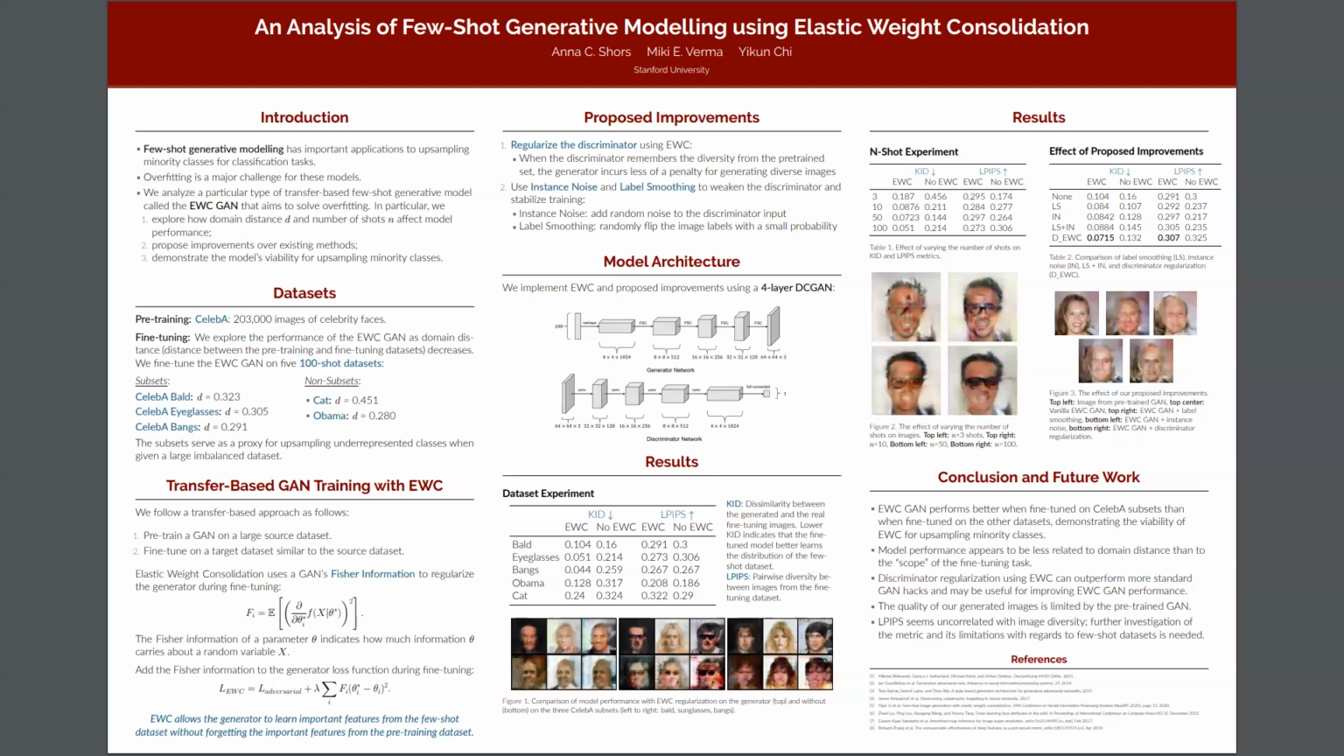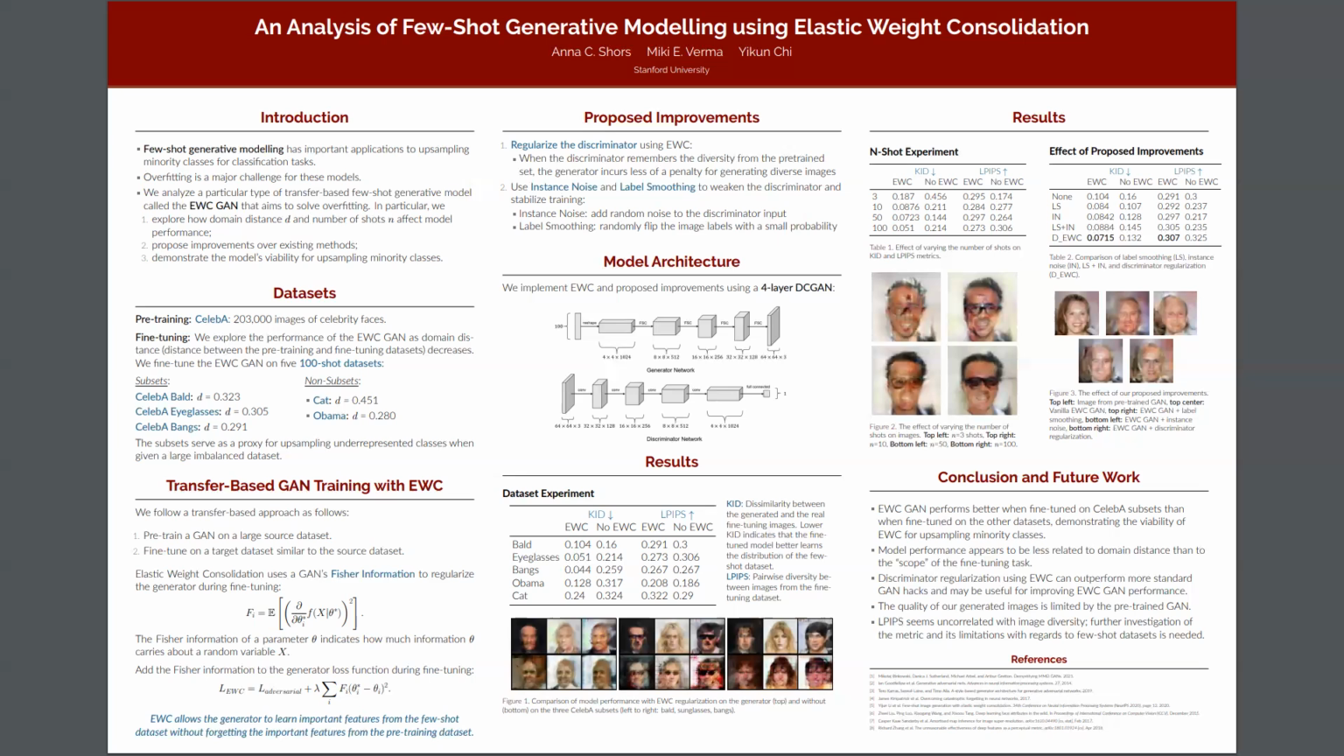We can see from the KID scores in the table that EWC improves image quality substantially, and that the improvement from using EWC is generally larger for the CelebA subsets than for the non-subsets. This is promising if we're interested in using this method to upsample minority classes. A qualitative inspection of the images validates these results. However, we note that while KID decreases when using EWC, LPIPS generally stays relatively consistent, indicating that the level of diversity does not improve substantially.